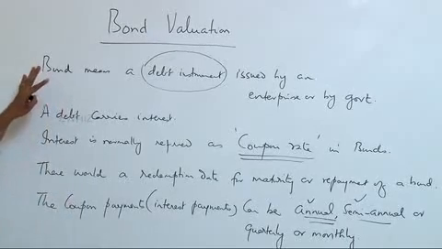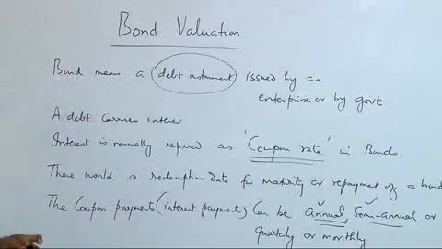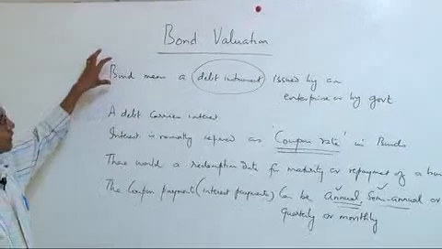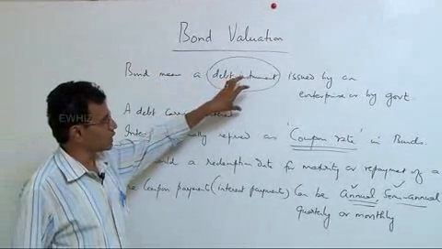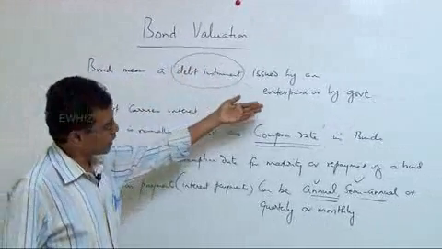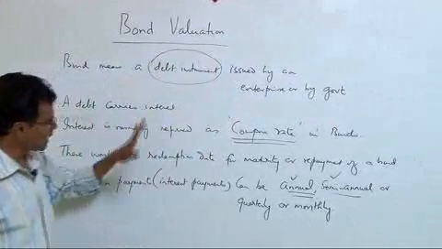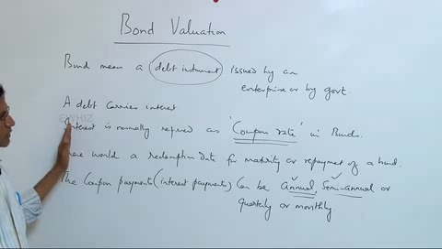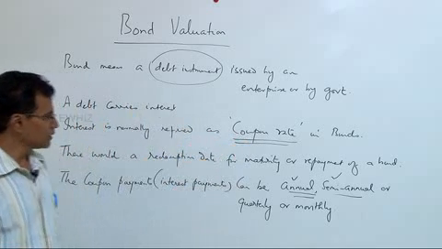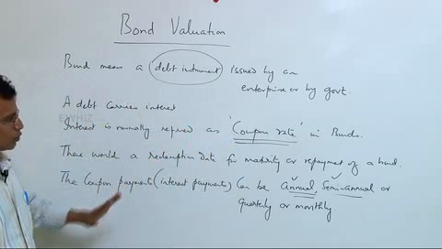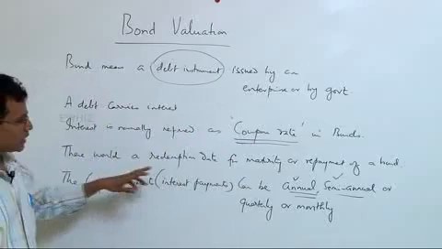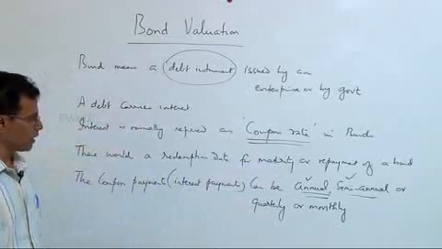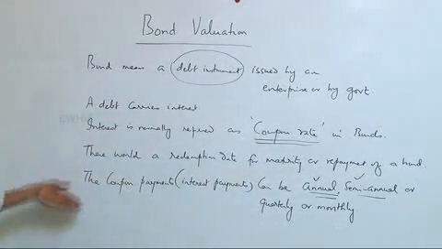So the feature, it's very similar to what we normally call debentures. A bond is normally a very long term instrument, and therefore a bond is very similar to a debenture or a debt instrument. It is normally issued by government, it can also be issued by big businesses. It carries interest like a debenture. In debenture we normally refer to the interest plainly as interest itself, but here we call it coupon rate. The coupon rate or coupon payments would refer to the interest. There is also a redemption rate applicable for a bond, at which point of time the bond is repaid. These are all the features of a bond. There is nothing much difficult to understand here.